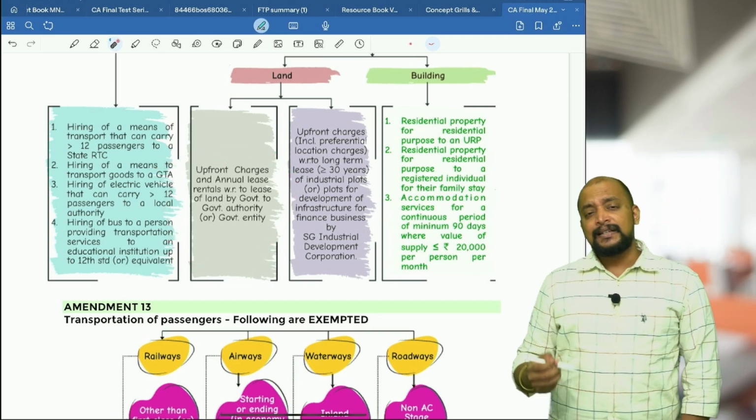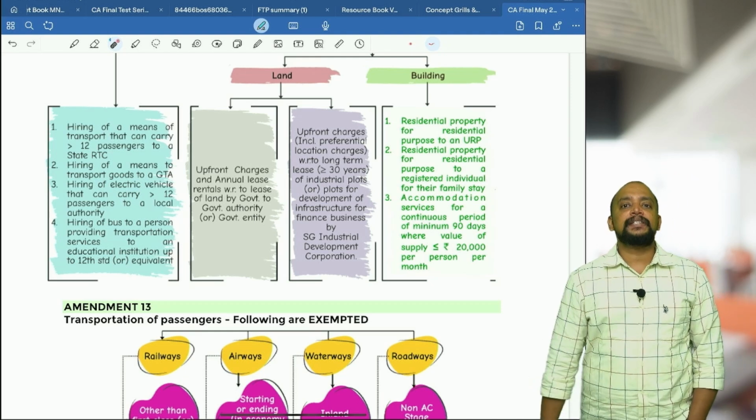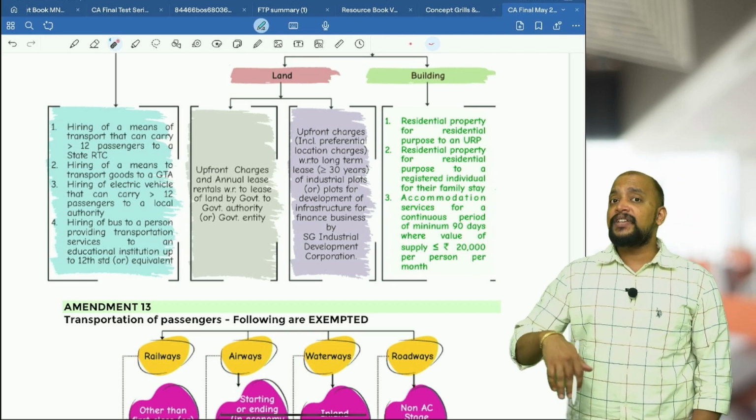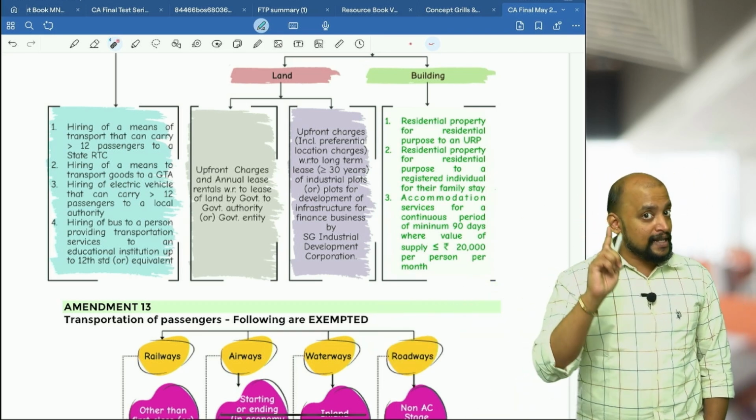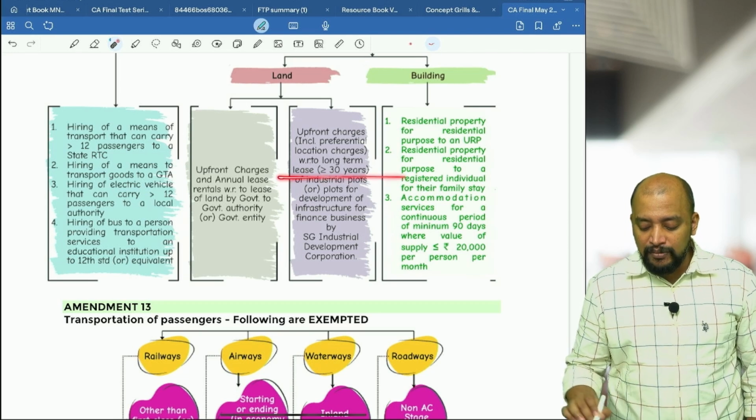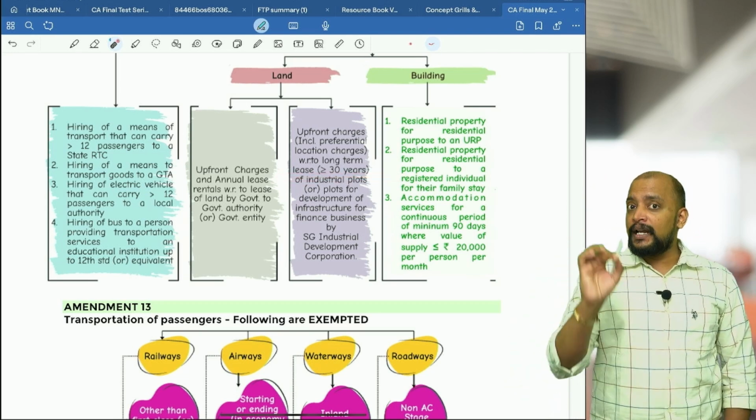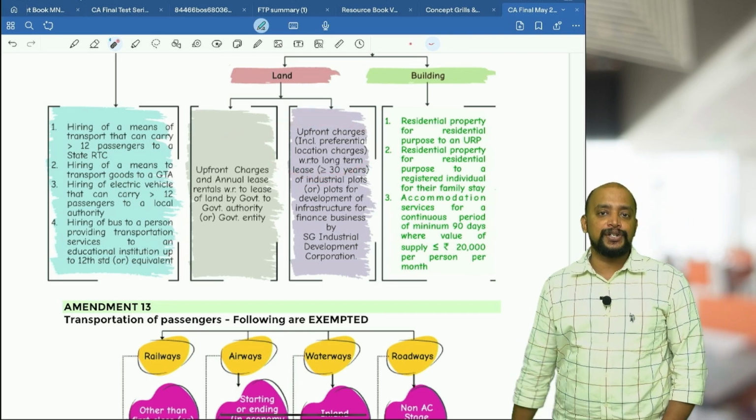Whereas suppose if SIDCO, State Government Industrial Development Corporation, is having some land, industrial land or land for development of infra for finance business, if they are giving land on lease for industrial units, that land lease is also exempted provided it is a long-term lease. What is a long-term lease? Greater than or equal to 30 years. And here what is exempted? Only upfront charges is exempted. That upfront charges includes preferential location charges.